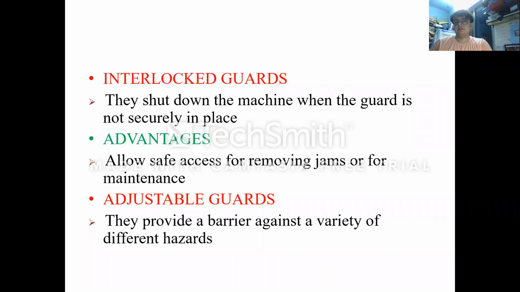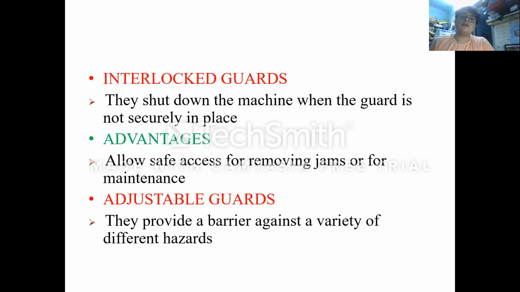Interlock guards shut down the machine when the guard is not securely in place. So basically, if some unusual activity occurs, or the machine is not operated in the organized way it is required to be, the interlock will act and the machine will be shut down.